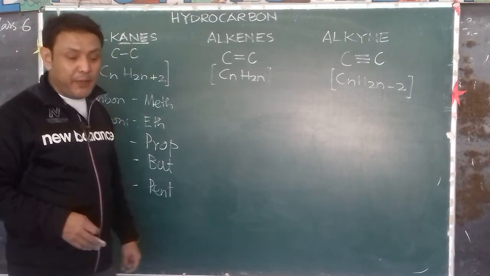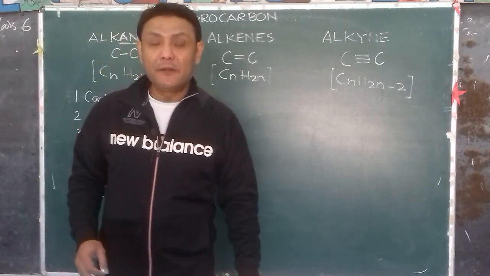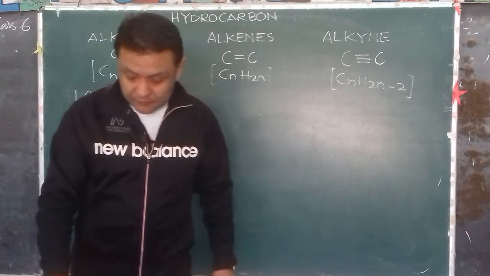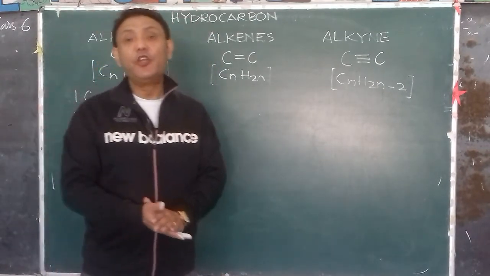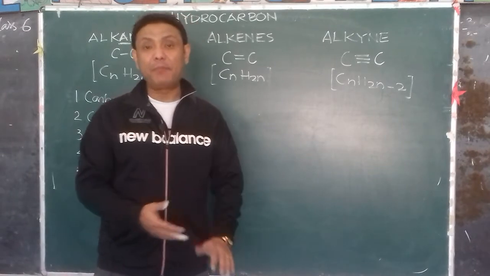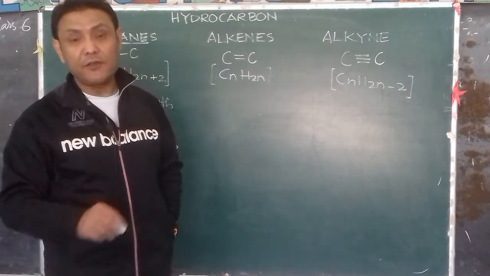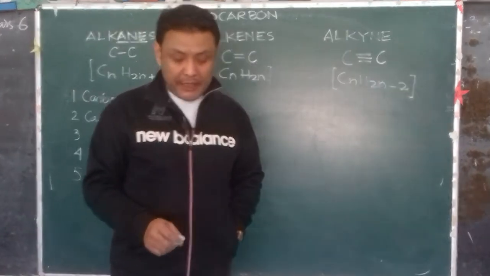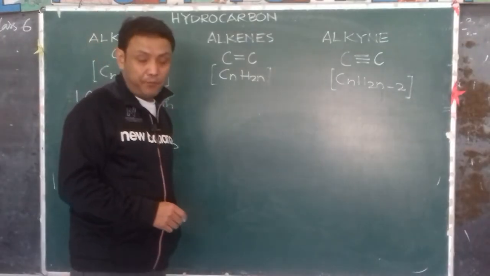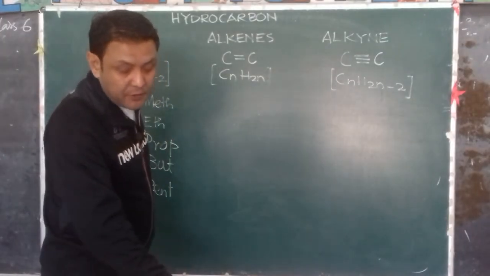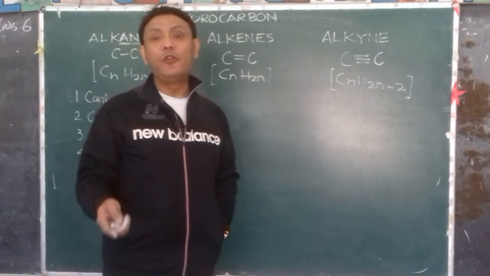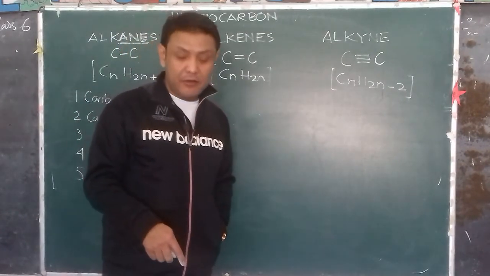These are the IUPAC names. IUPAC means International Union of Pure and Applied Chemistry. That is the full form of IUPAC. So IUPAC name. Okay. Now we come to the trivial name, so it will have an IUPAC name and a trivial name.